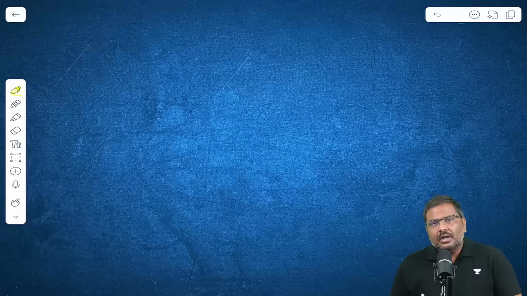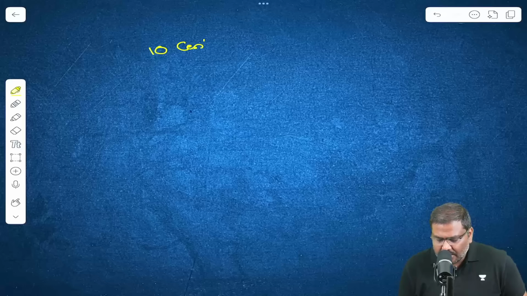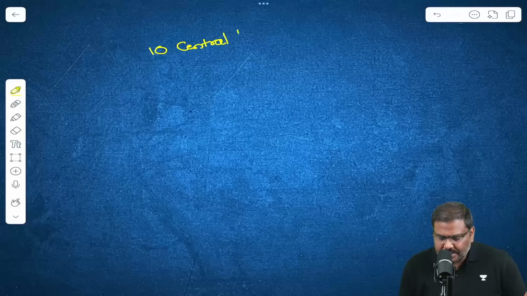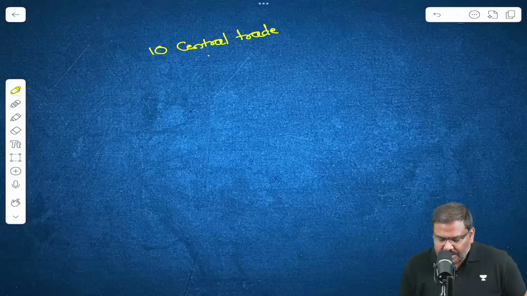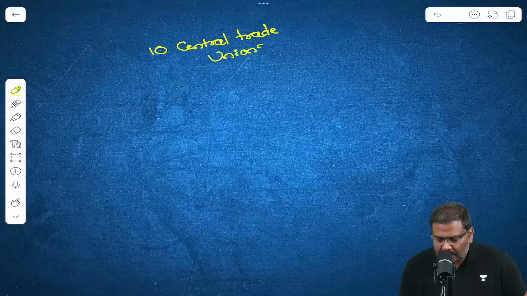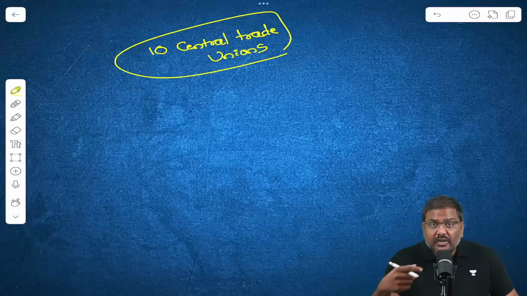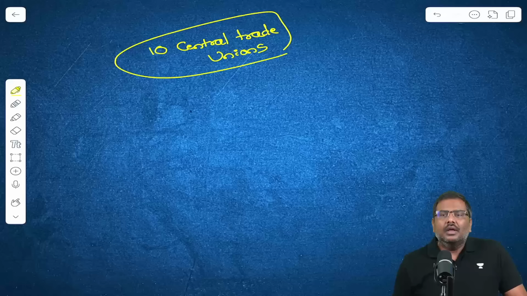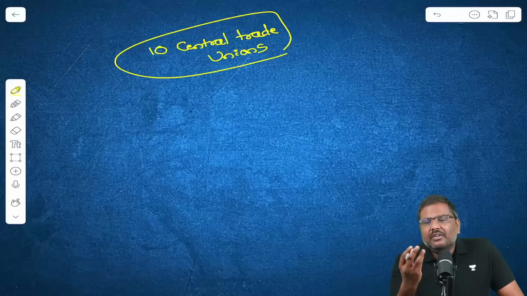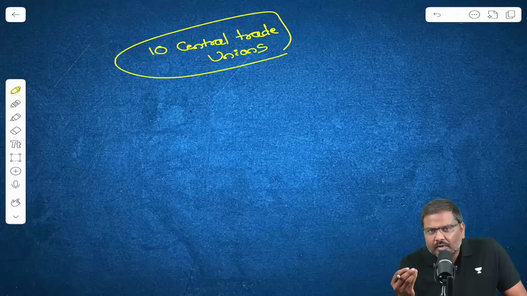Second important point, the trade unions. There are 10 central trade unions who have opposed the notification of the new rules. The opposition is very simple. They have cited certain issues present in the labor codes which have not been addressed by the union government.